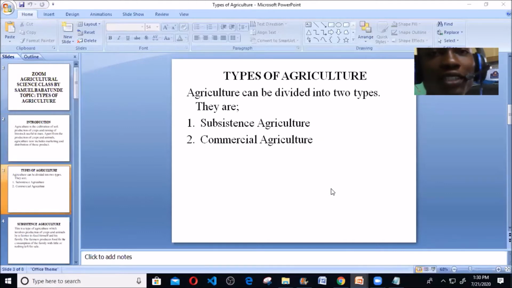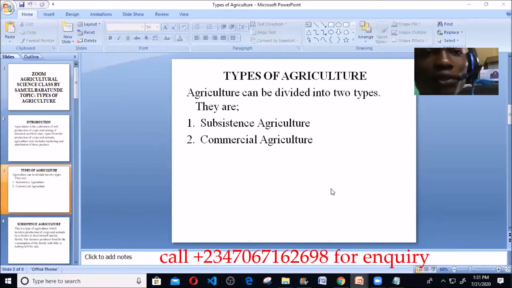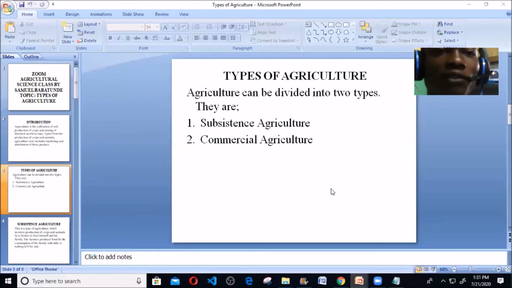Now we're looking at the various types of agriculture. I say agriculture can be divided into two types. Remember in our previous class, I said agriculture can be divided into crop cultivation and animal rearing. But now we're looking at types of agriculture. So agriculture can be divided into two types: the subsistence agriculture and the commercial agriculture. I know what will be running through your mind is what is subsistence agriculture and what is commercial agriculture. Don't worry, we're going to look at each of them one after the other.